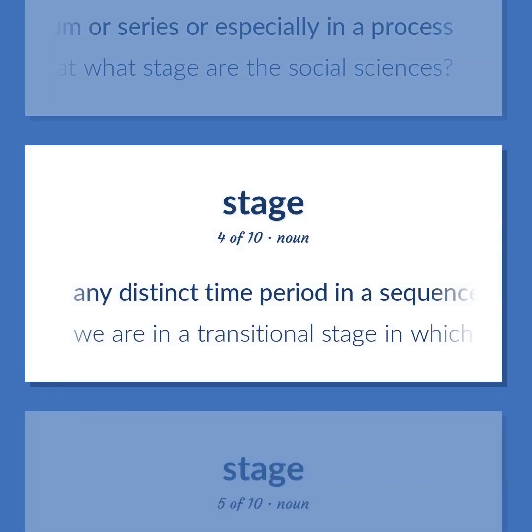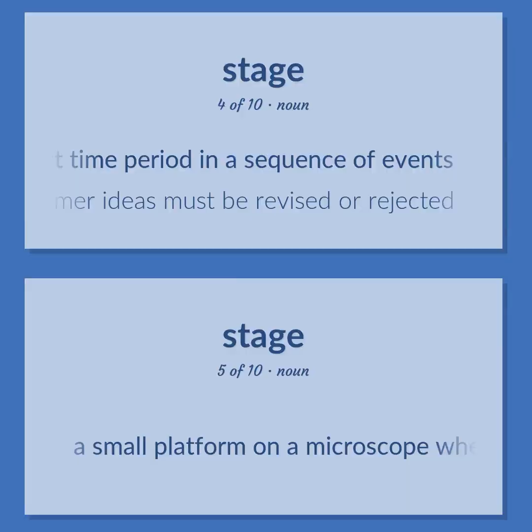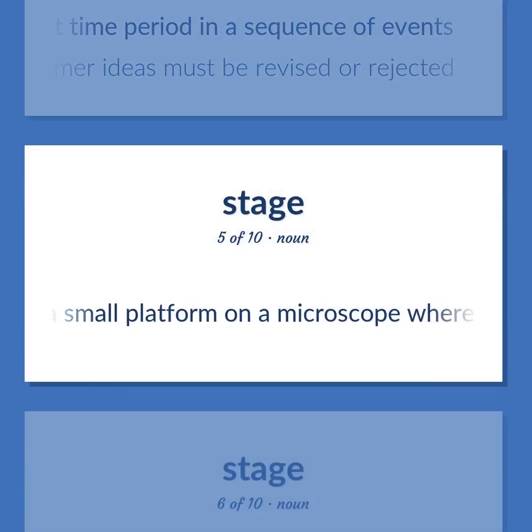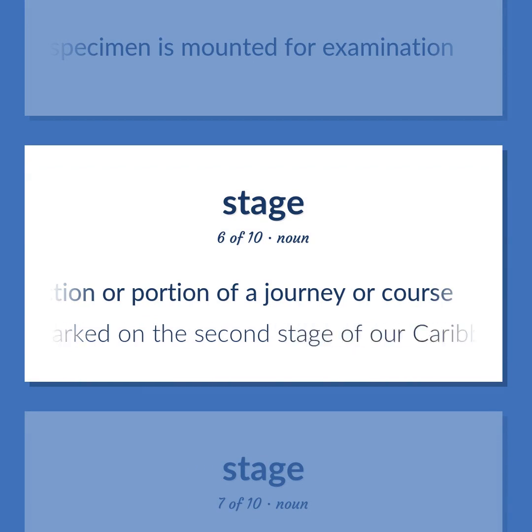Any distinct time period in a sequence of events. We are in a transitional stage in which many former ideas must be revised or rejected. A small platform on a microscope where the specimen is mounted for examination. A section or portion of a journey or course. Then we embarked on the second stage of our Caribbean cruise.